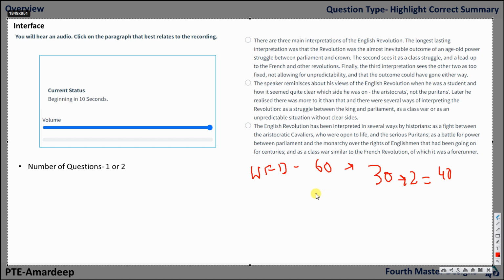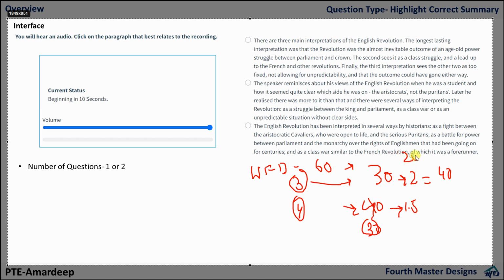Now let's say you are getting 40 words. Here you got 3 write from dictations, on average 10 words each, so 30. Here you have got 4 write from dictations, and the total sum is 40. Now the weightage here is 1.5, and if you answer 30, here also you missed 10 words.